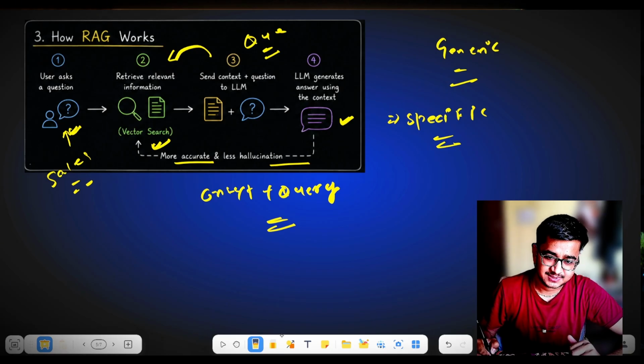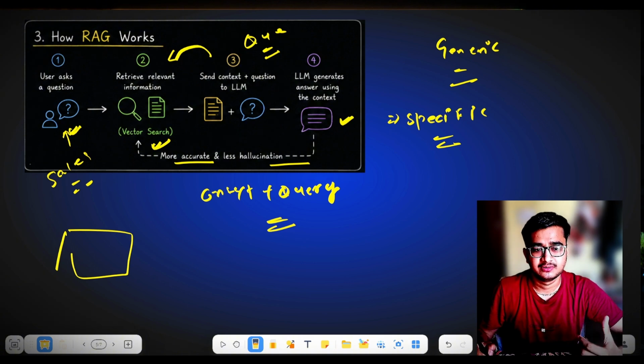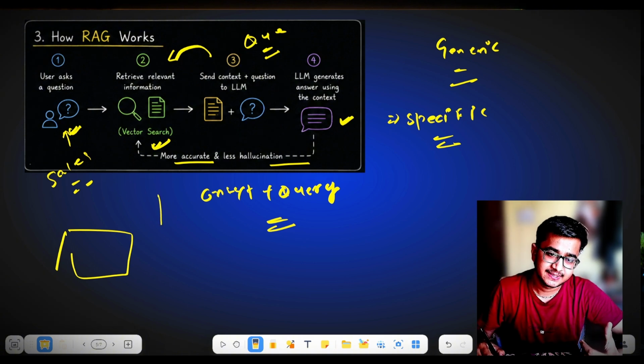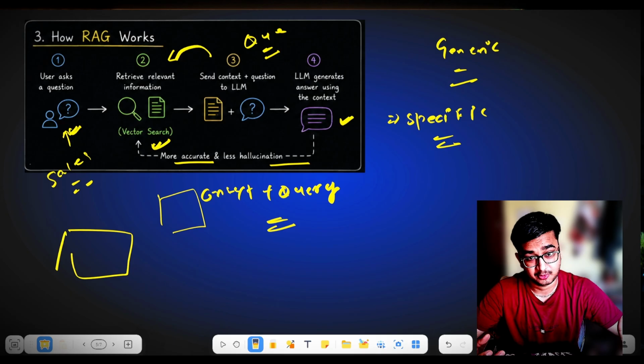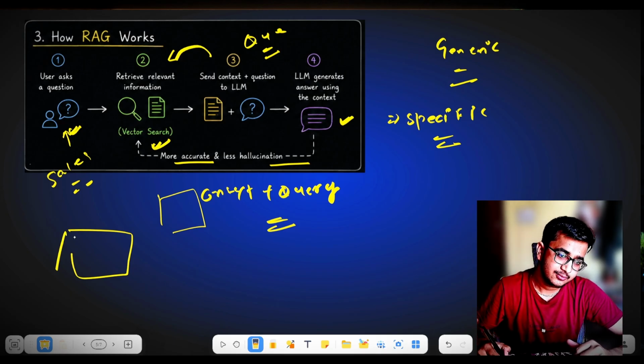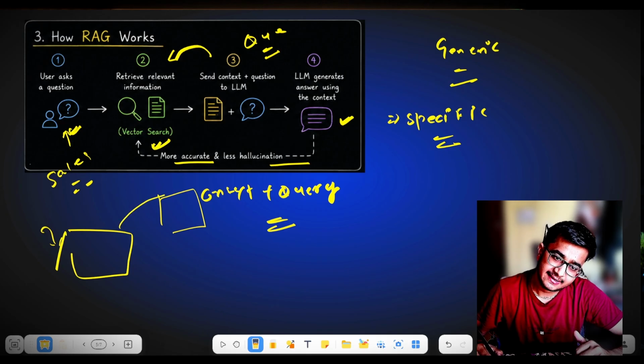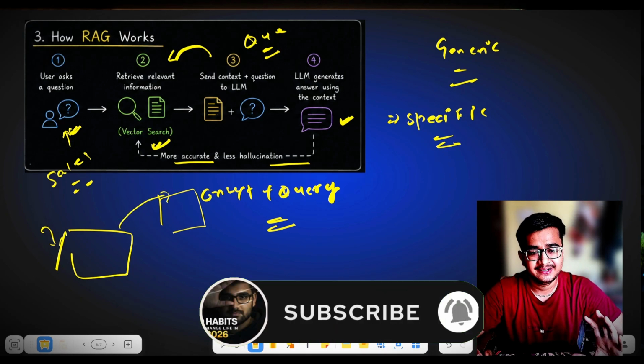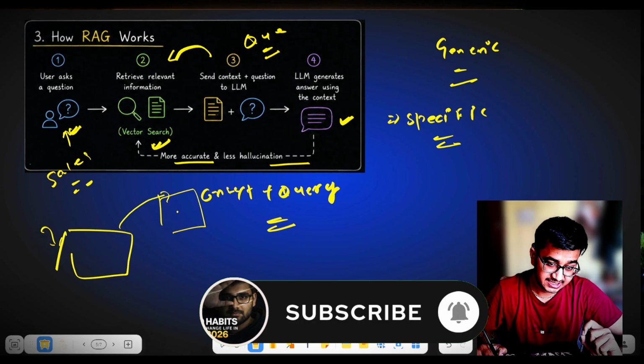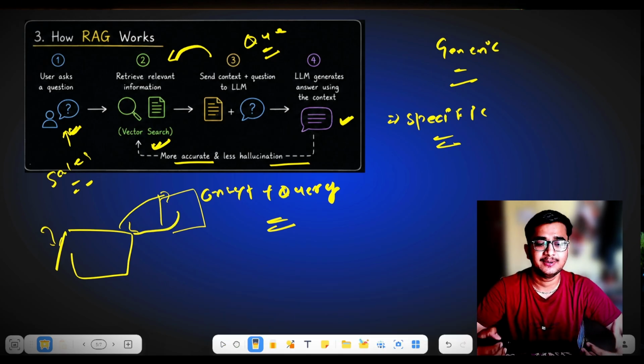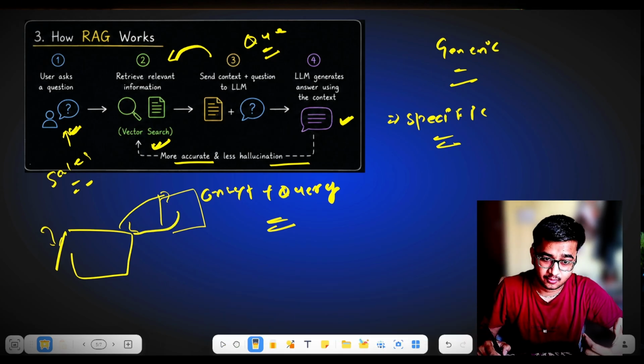Now you can integrate this RAG system into your educational website. Let us assume you have an educational website. You will provide a database of all the doubt solutions that you have provided till now. If a user asks a new question, the LLM will search inside the database that you have provided. If it gets context from that database, it will use query plus context and generate a much better output.